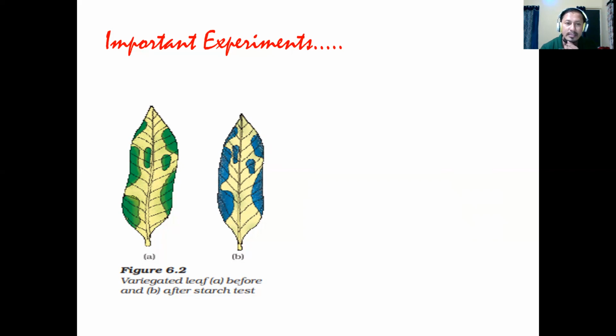So when this leaf is undergone a starch test, you'll find the green part of the leaf becomes bluish black, stating that in this part the starch has been formed, whereas the part which was not green in color remains as a brownish yellow in color. Okay. Now all this process of iodine starch test, you all know how we go through it. I'll explain you in detail in the next slide.